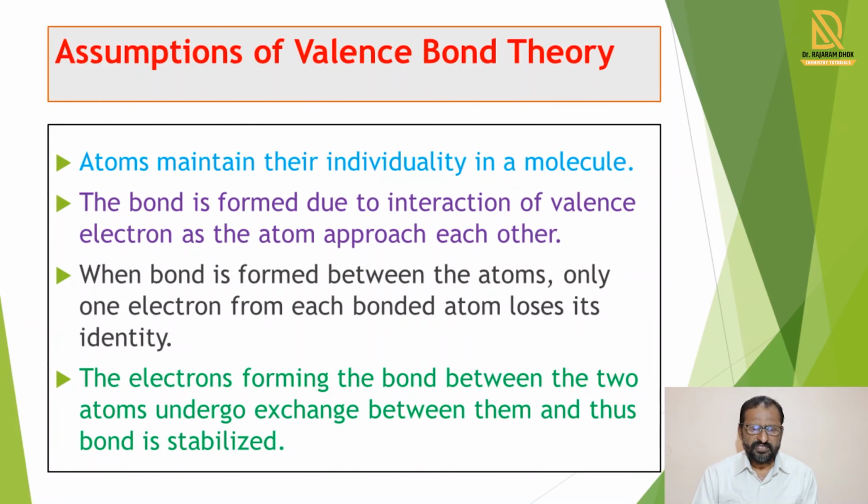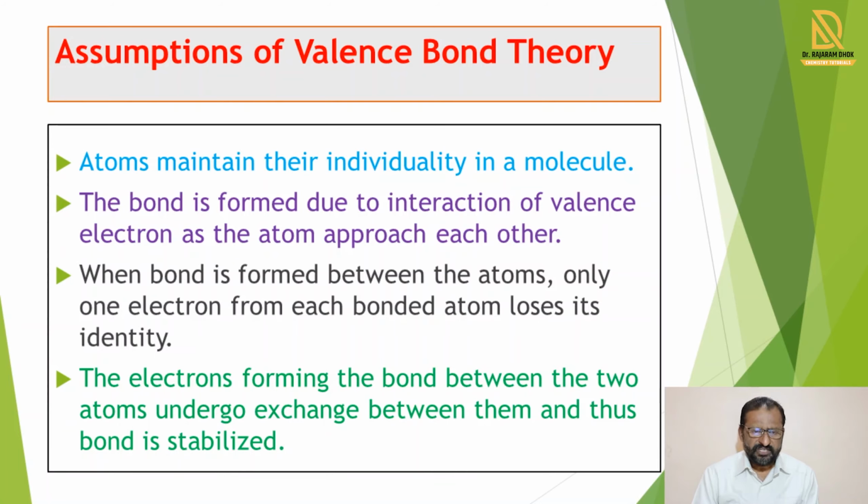The second assumption is that when a bond is formed, there is interaction between the valence electrons, so that the valence electrons approach each other and there is formation of a molecule.